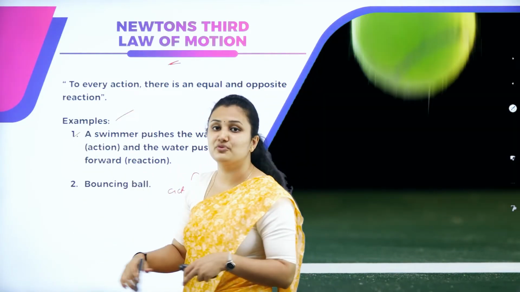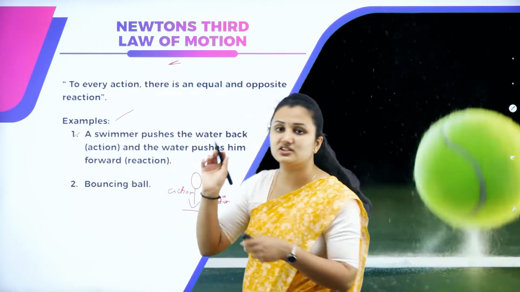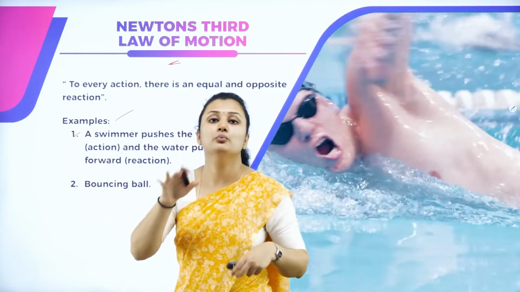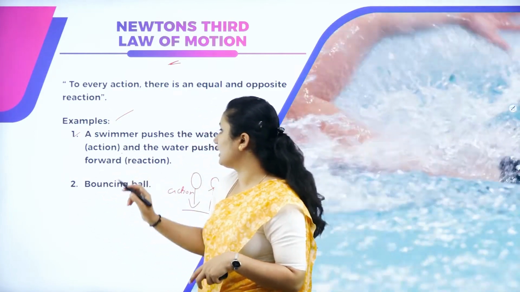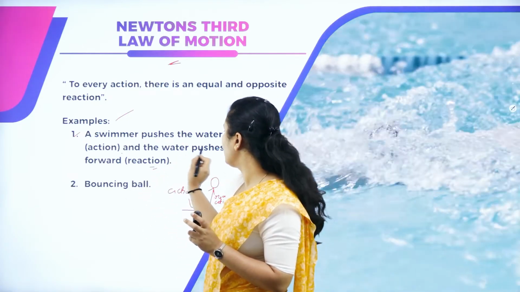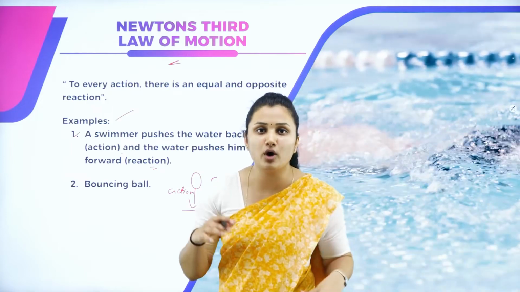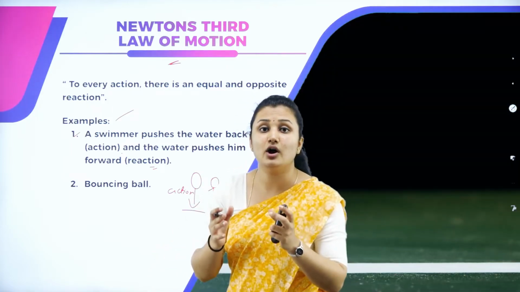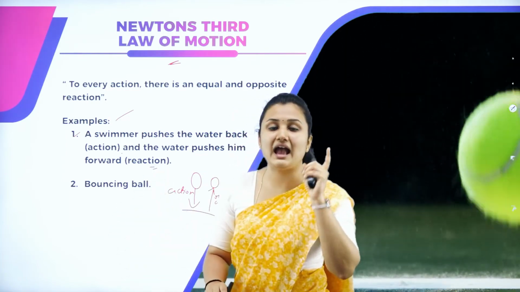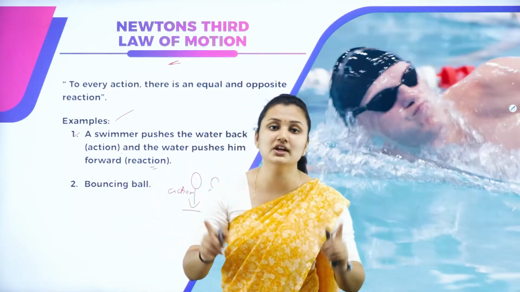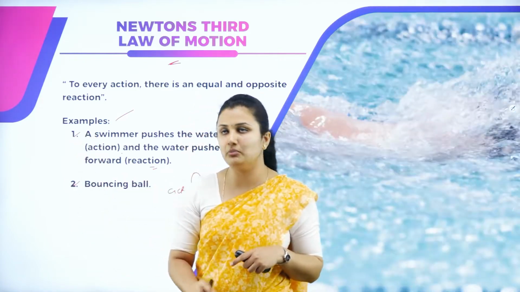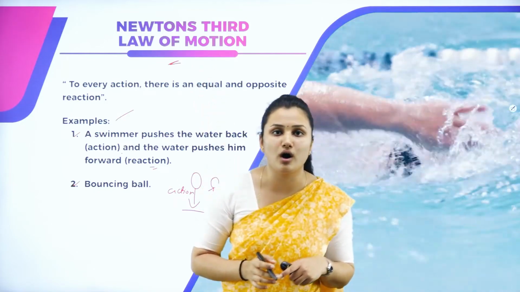Take the example of a swimmer. A swimmer pushes the water. That is the action. And the water will push him forward in return. So that is the reaction. You push the water, that is your action. In return, the water pushes you forward, that is your reaction. For every action, there is an equal and opposite reaction. So these are the two examples, a bouncing ball and a swimmer, which explain Newton's third law of motion.